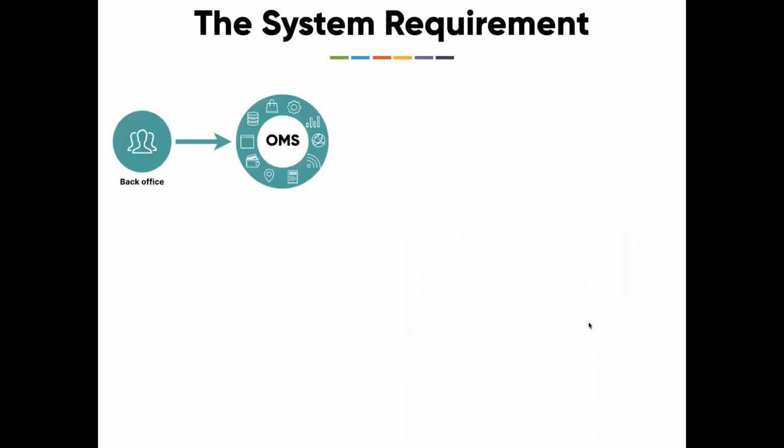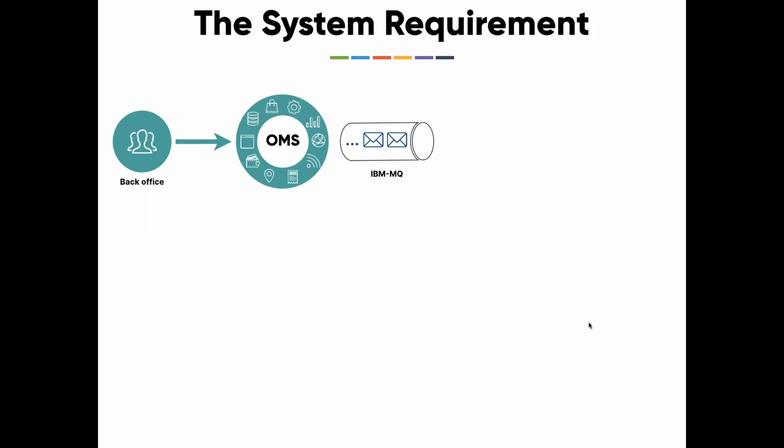Let's get into the system requirements. The back office team performs their operation in their order management system. When they perform some operation, OMS communicates this information to the outside world through IBM MQ, a messaging solution like RabbitMQ or Kafka. Basically a queue.